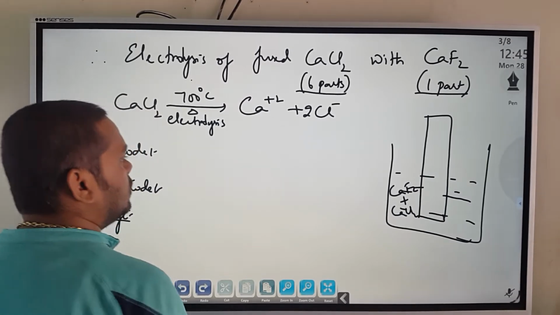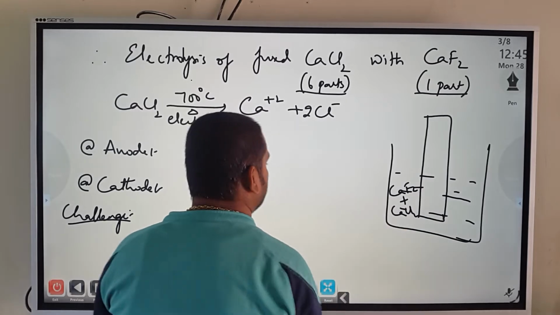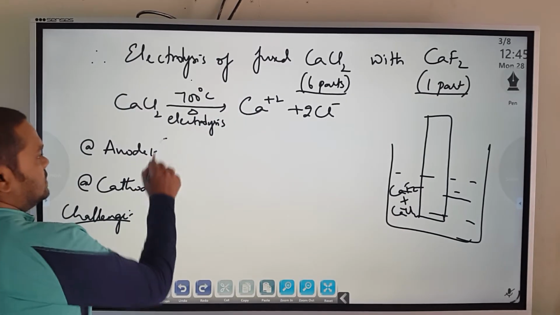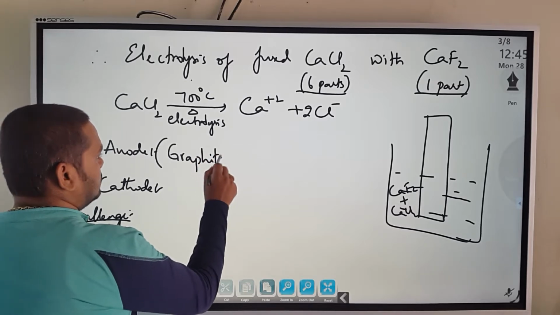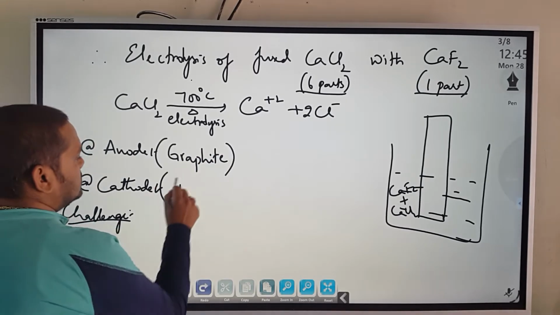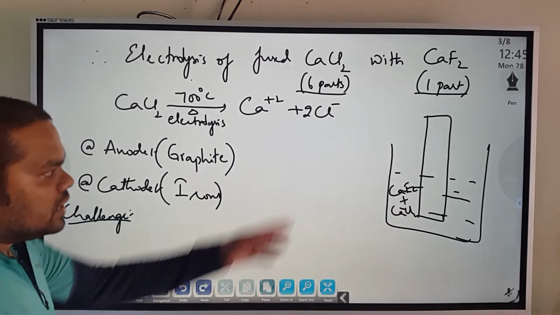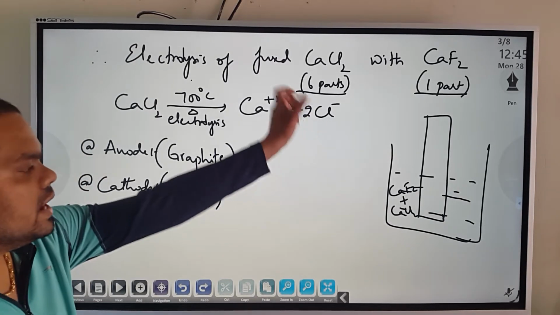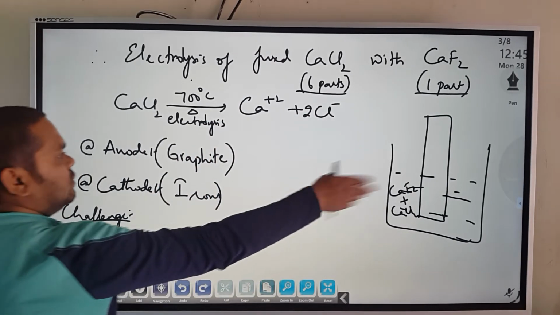Now during this electrolysis, the anode is made up of a graphite rod, and the cathode is an iron rod. The compartment itself is made up of iron, and the lining will be of graphite.